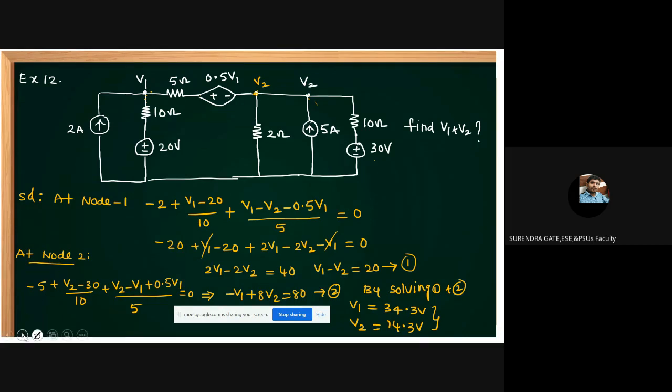Next, one more question I'm giving. Example 13. Calculate the readings of ammeter and voltmeter for the circuit shown below.